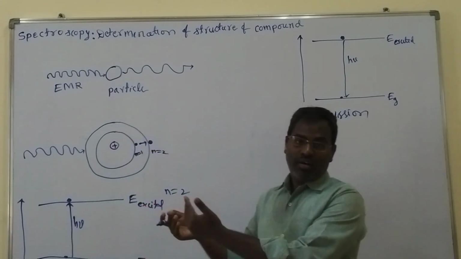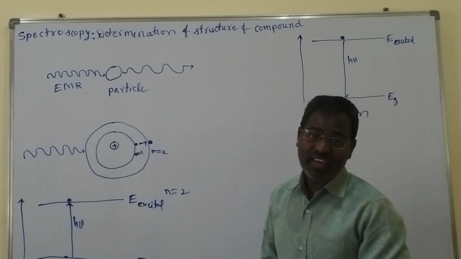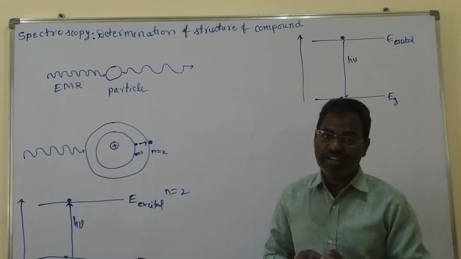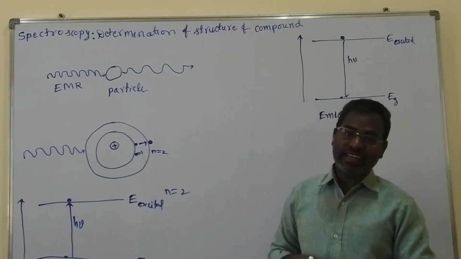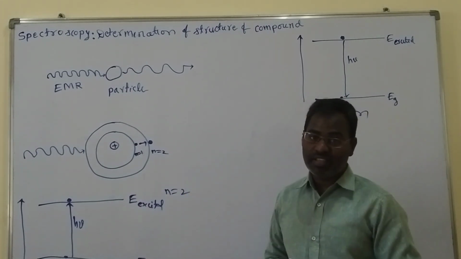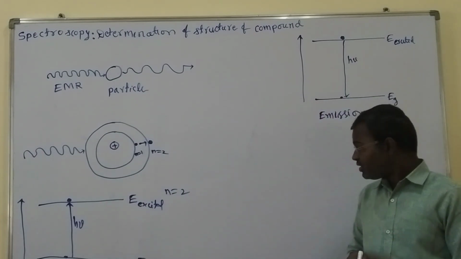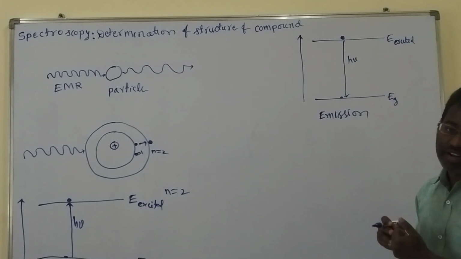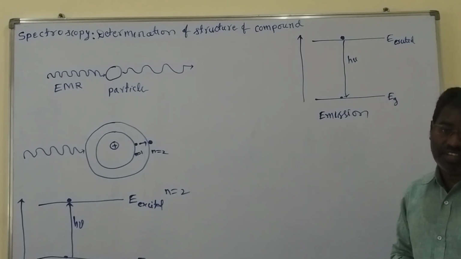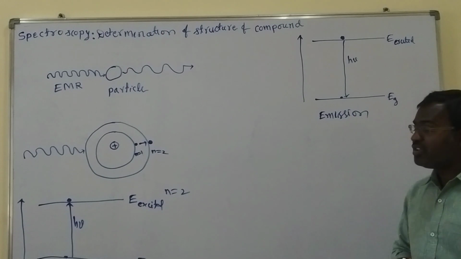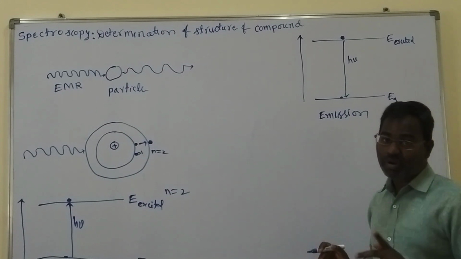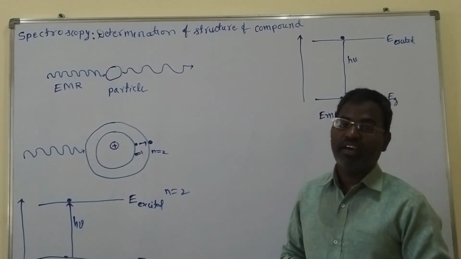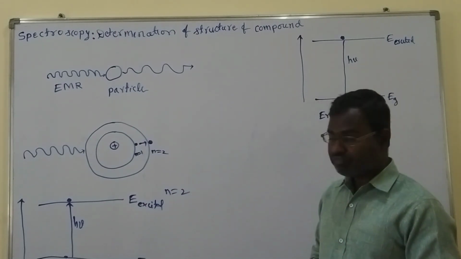If we fall the electromagnetic radiation on the particle, it takes a certain amount of energy and goes into the excited state. That process is called the absorption. Whereas in other cases, the excited particle can release energy and come back to the original state. That is called the emission. So the particle interacts in two ways: one is absorption and another one is emission.